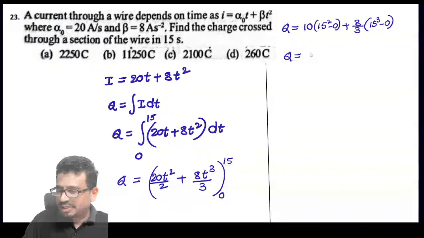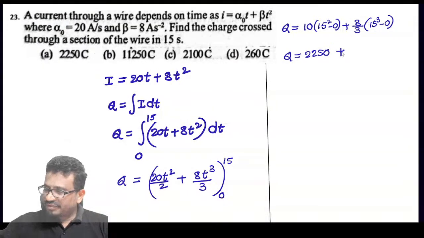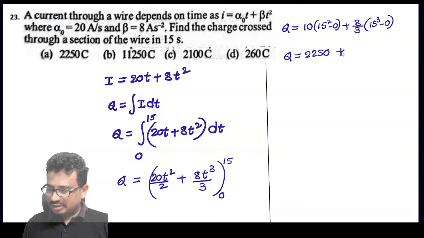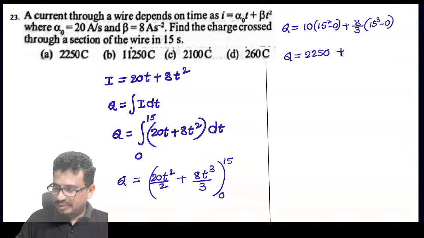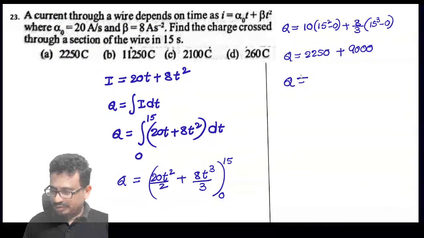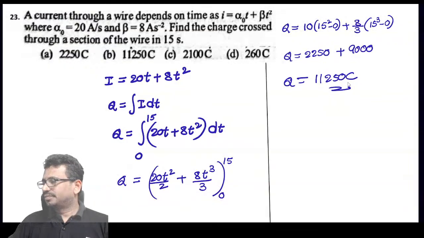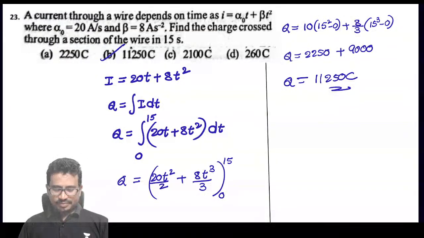So how much will come here? 15 square means 225, so 2250, plus 15 cube, which is 3375, by 3 into 8. So this value is 9000. So that is 11,250 coulombs. So second option.